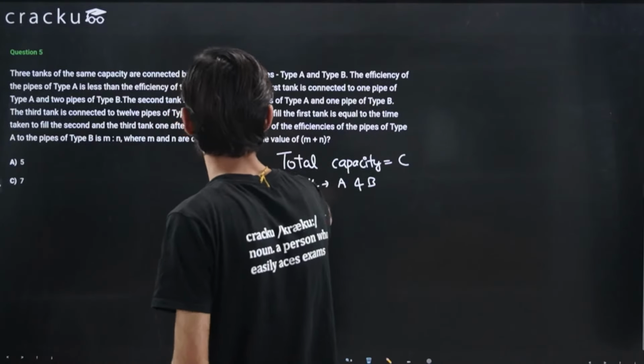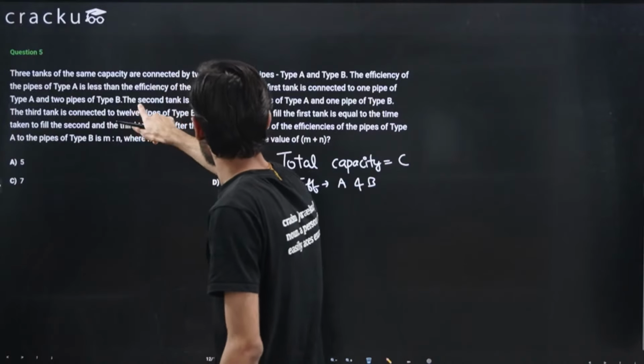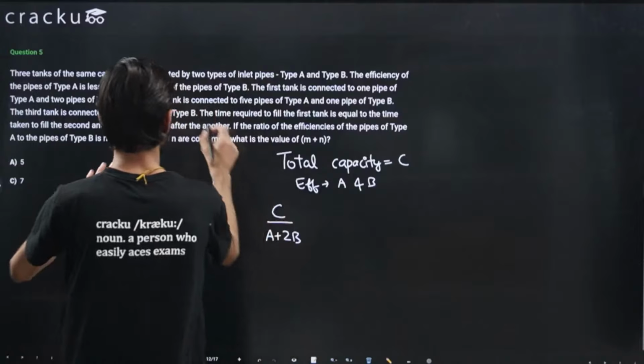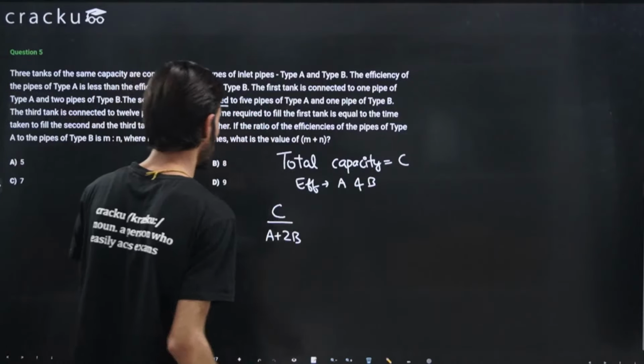Now, first let me write the individual conditions that are given to us.